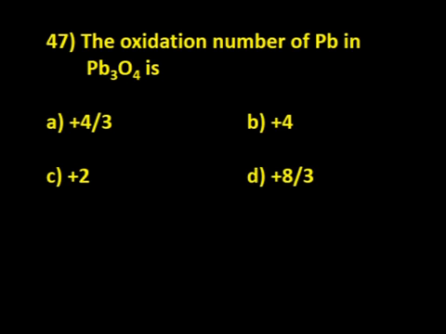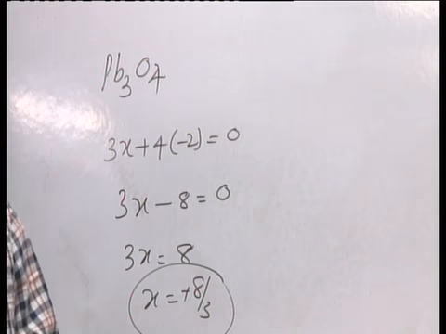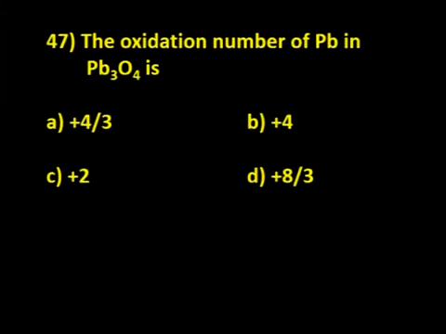Now it is 3x minus 8 is equal to 0, and 3x is equal to 8. So x is equal to 8 by 3. So the correct answer is plus 8 by 3, which means D is the correct option here.